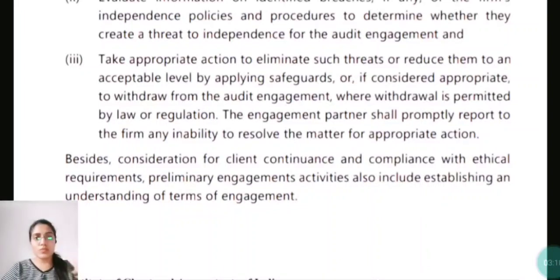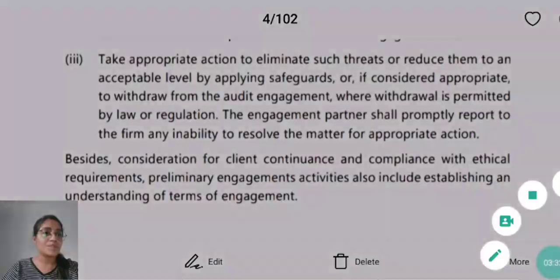So those terms the auditor must understand, the engagement partner must understand. Okay, so this is the particular answer for the question number 2 of the theoretical questions. Now let's move on further.